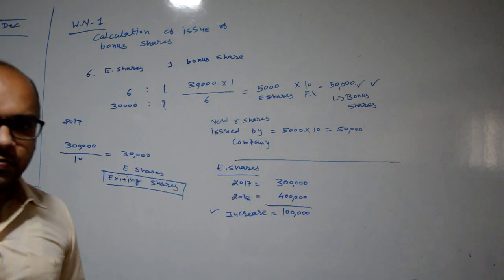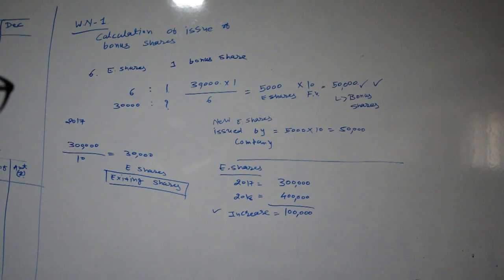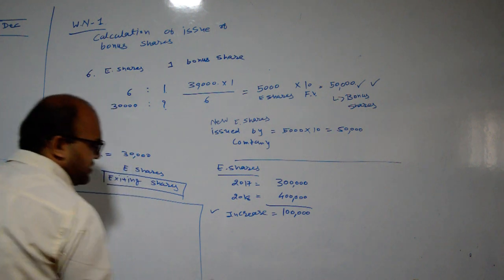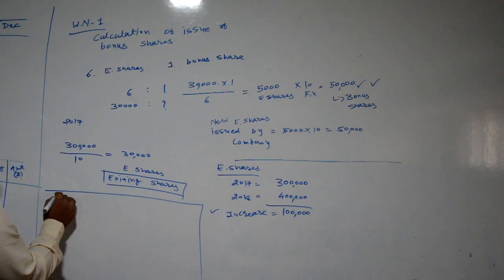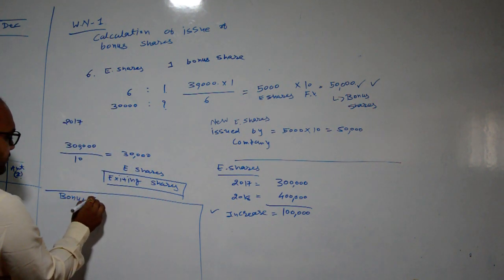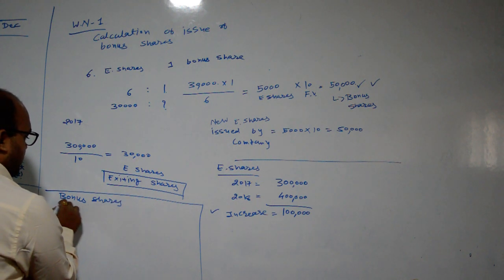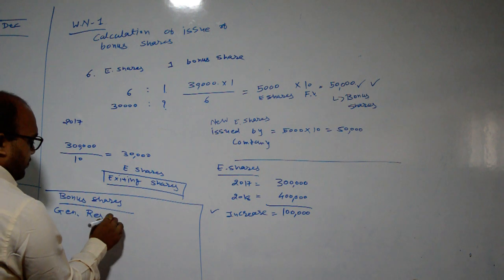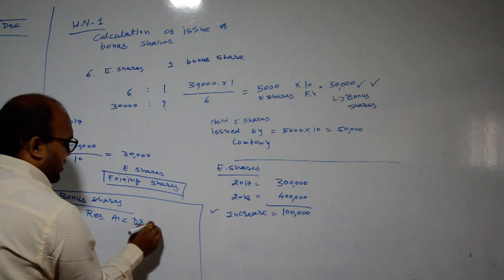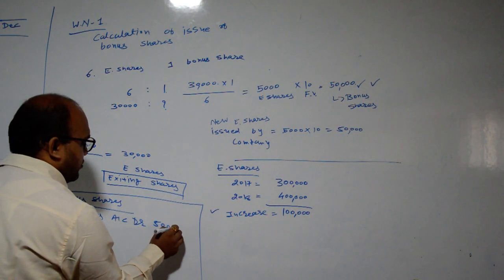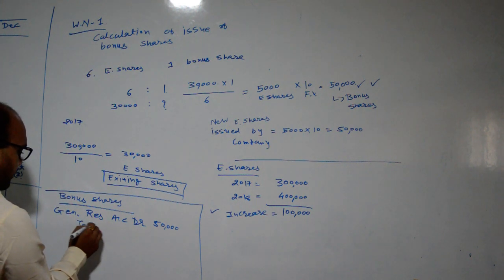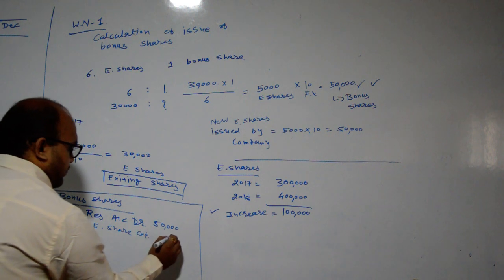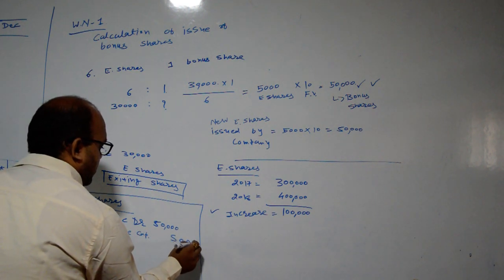So for that purpose the journal entry will be for bonus shares. We are capitalizing general reserve. So for bonus shares the journal entry will be: general reserve account debit, how much amount? 50,000 rupees, to equity share capital, how much amount? 50,000.